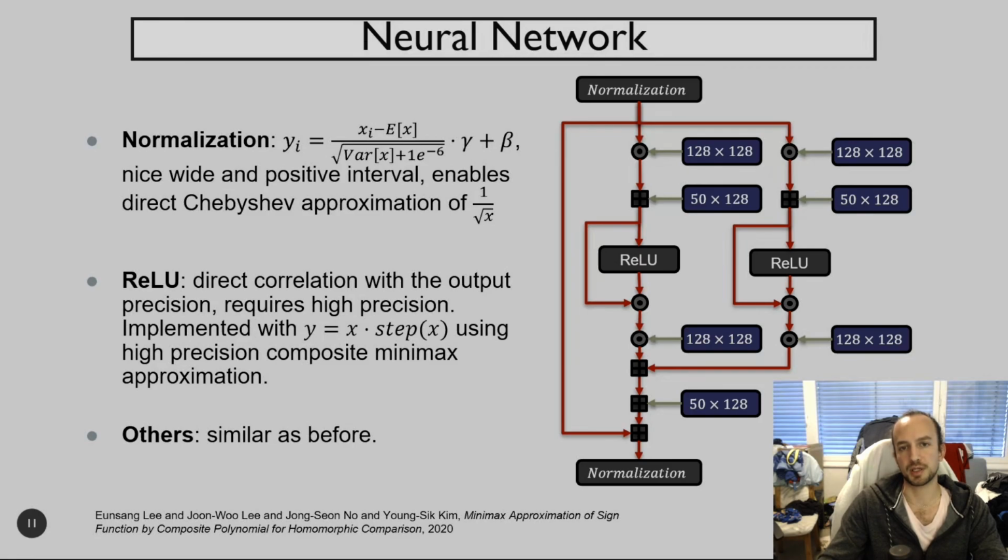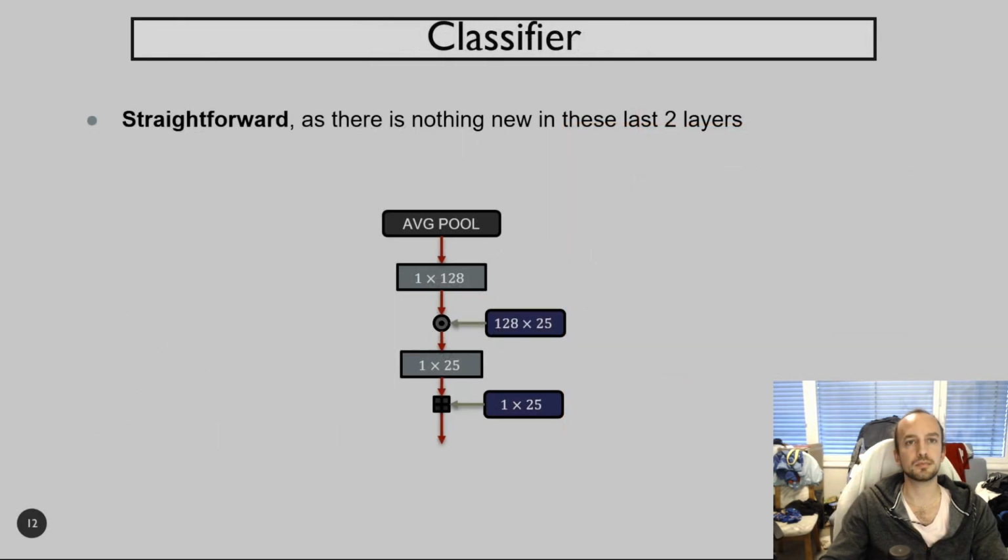However, this was not the case for ReLU. I hoped that I would be able to replace it with a smooth function like GLU or CLU, but it turns out that this was not possible. All my stats showed that this step was very sensitive, similar to the embedding layer, and that only a high precision ReLU would not impact the precision too much. Finally, we have a classifier, on which there isn't much to say, as it does not use anything new.